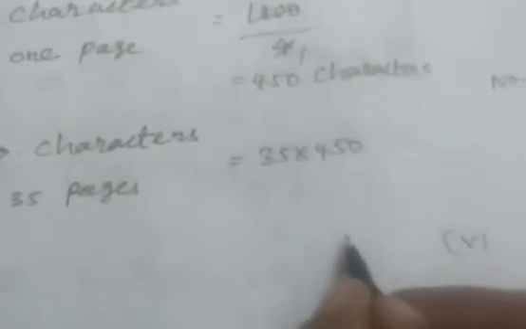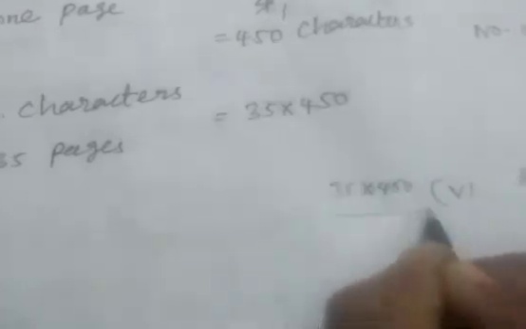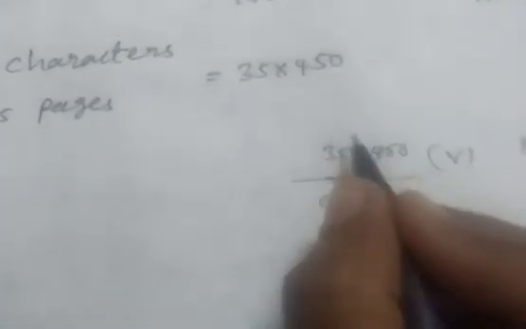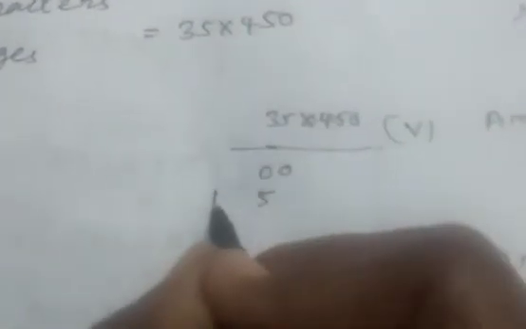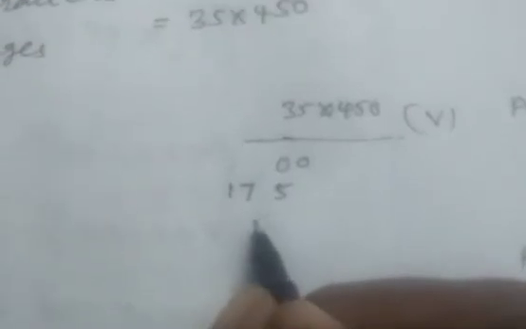We want the number of characters in 35 pages. 1 page is 450, so for 35 pages we multiply. 35 into 450. 0 into 5 is 0, and 0 into 3 is 0. 5 5s are 25, remaining 2. 5 3s are 15, 15 plus 2, 17. 4 5s are 20.